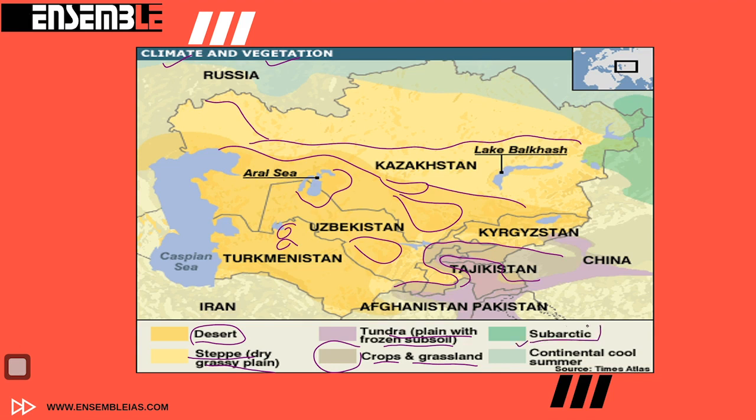Followed by that, this light green region is dominated by subarctic type of vegetation along with the climatic regions. So these are subarctic type, and there is some kind of continental cool summer vegetation and climatic type, which is found mainly in this area. This entire area is dominated by continental cool summer, and this is being influenced by Siberia in Russia. So this is a brief explanation for the climate and vegetation that is found in Central Asia.